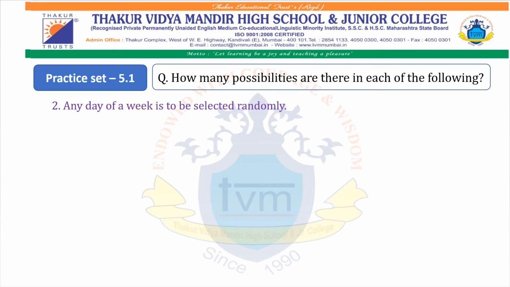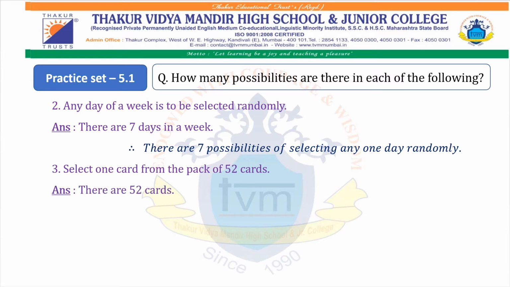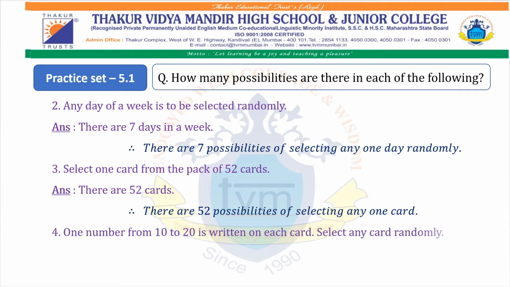Let's see question number 2. Any day of a week is to be selected randomly. Answer: there are 7 days in a week. Therefore, there are 7 possibilities of selecting any one day randomly. Third, select one card from the pack of 52 cards. Answer: there are 52 cards. Therefore, there are 52 possibilities of selecting any one card.